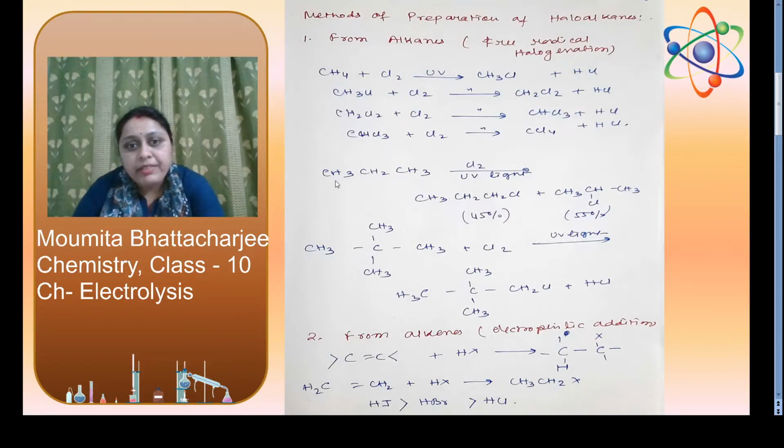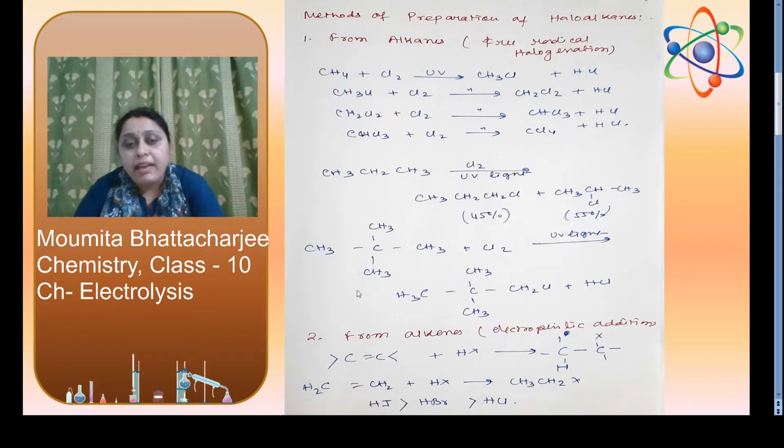If we have this type of compound, CH3CH2CH3 propane, in the presence of UV light, if we add chlorine, there is a probability to get two types of haloalkanes, CH3CH2CH2Cl and CH3CHClCH3. You can see they are position isomers. In the first one, chlorine is attached to the first carbon, and in the second one, chlorine is attached to the second carbon. The product yield will be 45% for this one and 55% for this one.